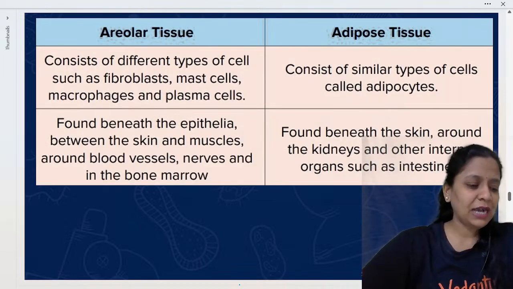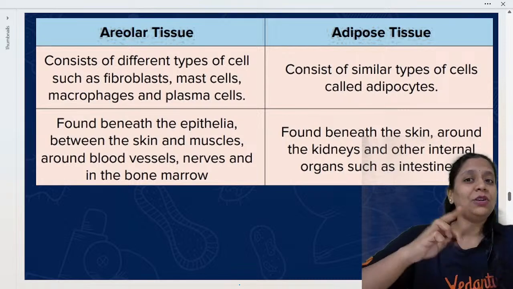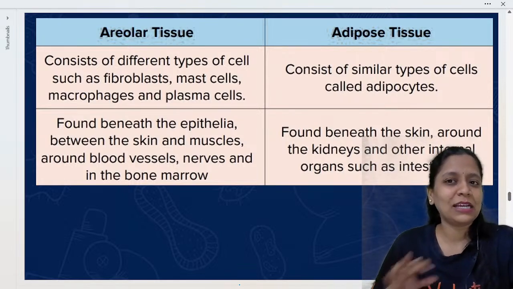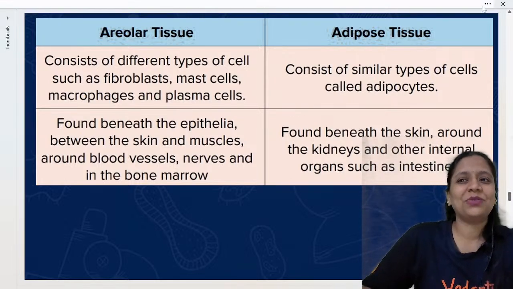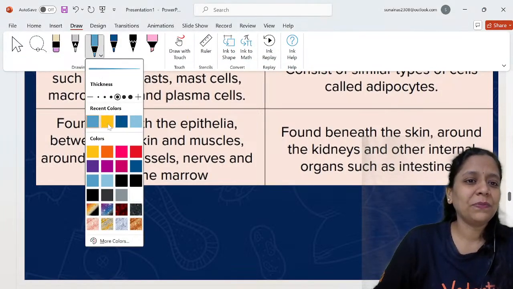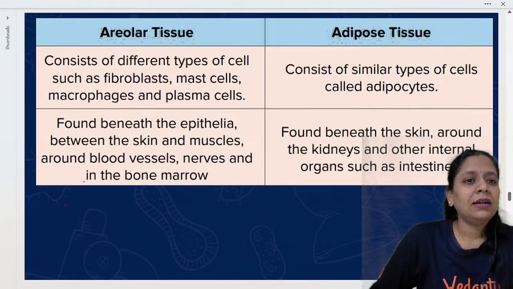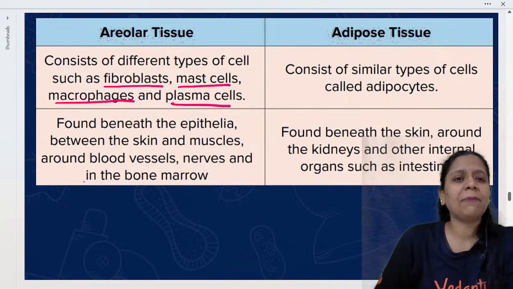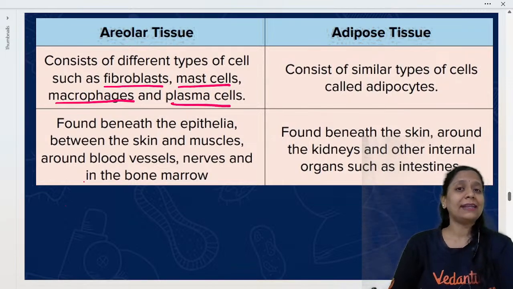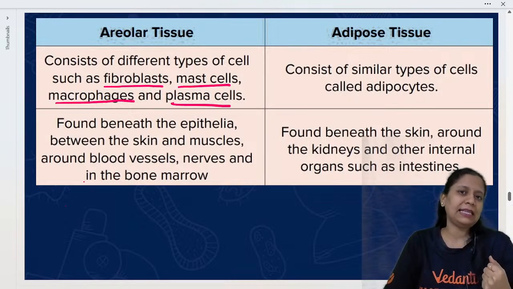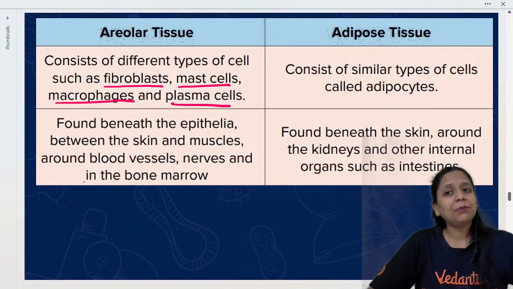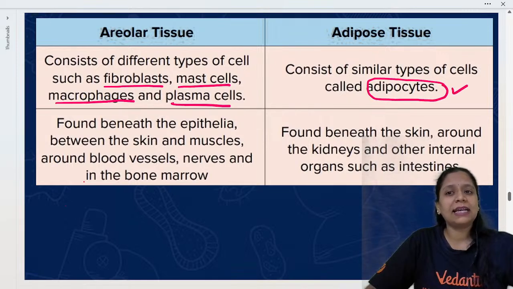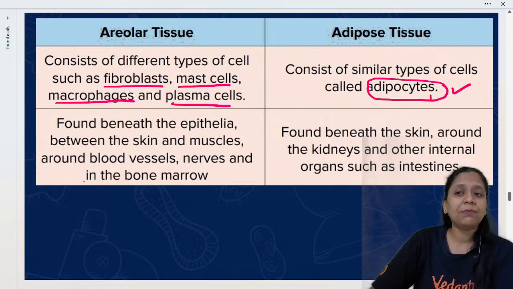So Vedashri, you asked about the difference, right? Areolar and adipose లో అసలు difference ఏంటి? Both are sounding similar. So ఇక్కడ చూడండి. Areolar tissue, so it will have different types of cells: fibroblast, mast cells, macrophages, plasma cells. Okay, so areolar tissue లో so many types of cells are there. కానీ adipose tissue లో only adipocytes are there, and ఈ adipocytes లోనే fats will be stored.